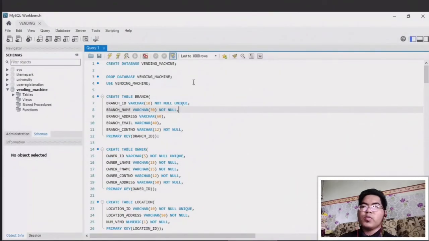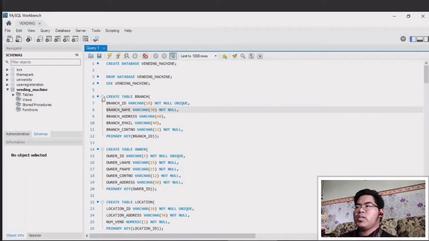Okay, so we move on to our DDL. Here, DDL means data definition language, which allows us as a user to change the structure of the database. First, I'm going to show the create table section, where we create the table.